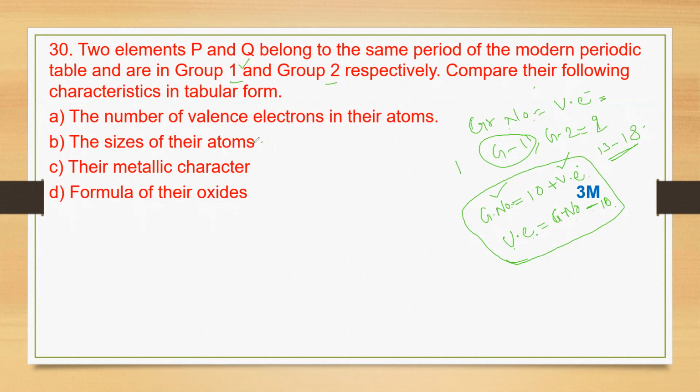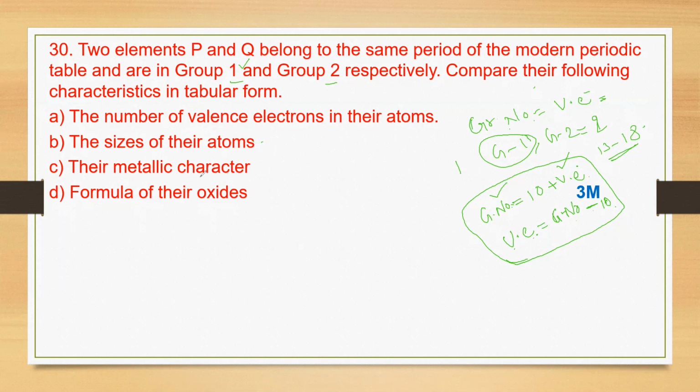We have to compare both group 1 and group 2. And of course, in periodic trends, the size always increases from top to bottom in a group, and from left to right in a period it decreases. So the first group will be bigger than the second group elements.